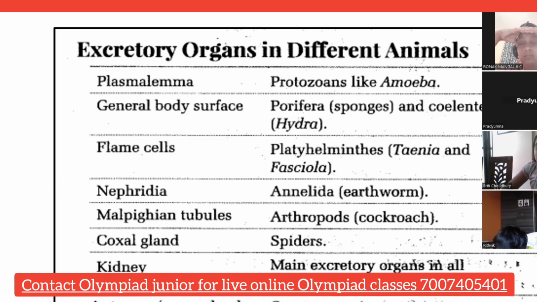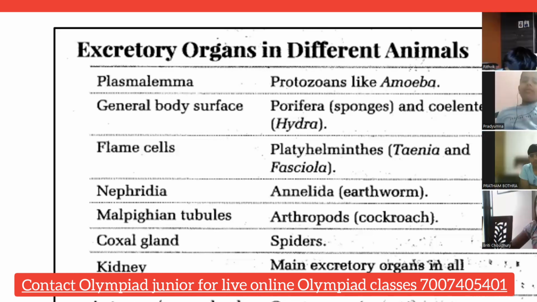Arthropods means insects. Then spiders have coxal glands. And most vertebrates like us, human beings, have kidneys. And prawns and other crustaceans have the antennae for the removal of the waste material.